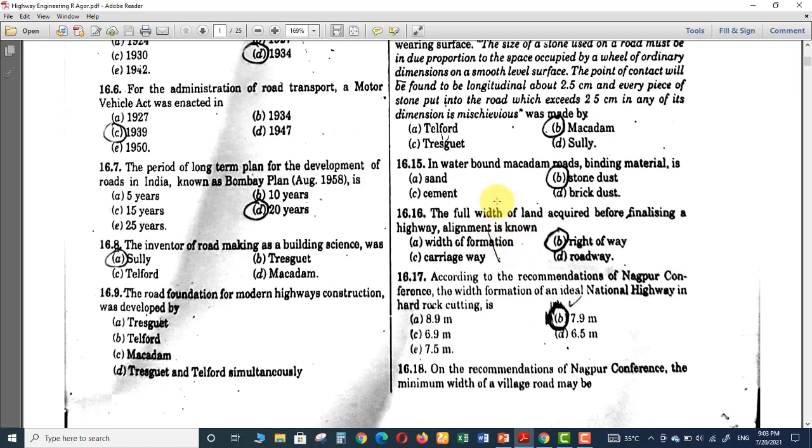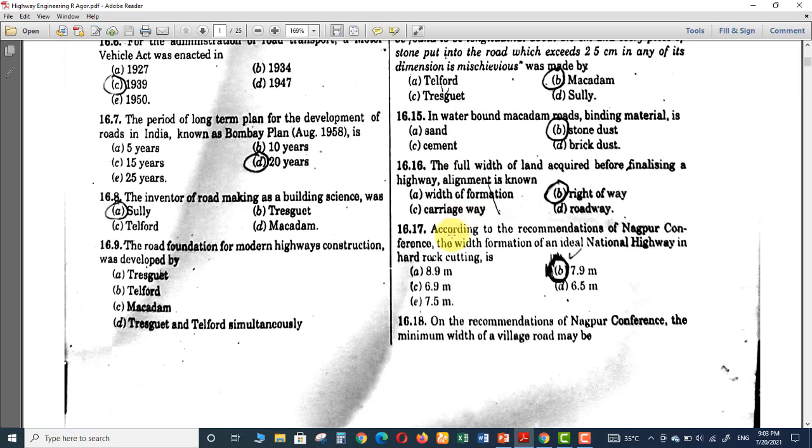So the question was the full width of land acquired before finalizing a highway. It is known as right of way. Got it? So the right option is right of way.